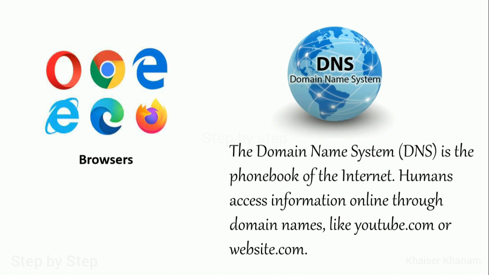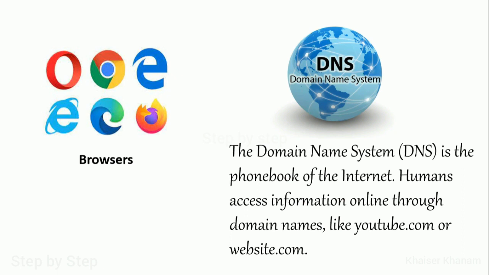In the same way, if you are searching for something on the internet, that particular thing should have one name. Let us say your friend has created a website and he has given the name webdevelopment.com. If you want to go to that website, you have to search by that name, webdevelopment.com. Only then will you get that website. So it is just a phone book of the internet. Whatever information you want online, you have to give that particular name and the information will be sent to you and you can view it.